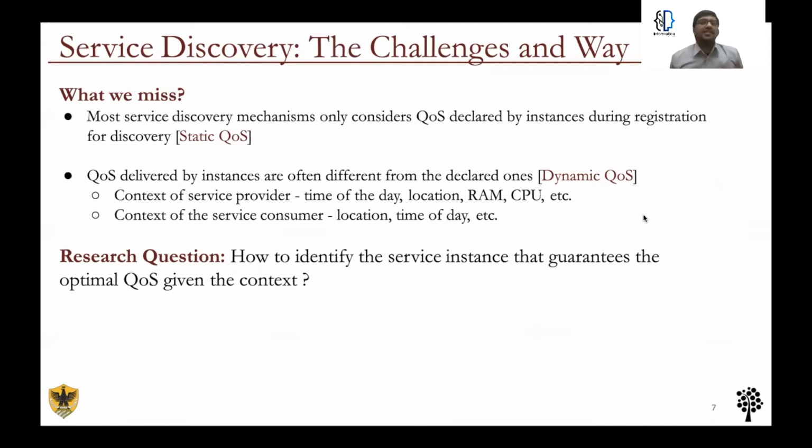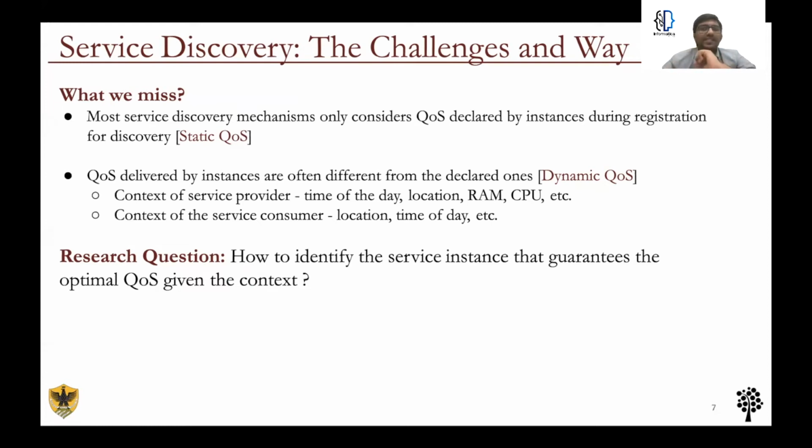But there are some challenges that exist with existing service discovery mechanisms. Most of the service discovery mechanisms perform selection based on quality of service declared by the instances during their registration. However, the quality of service of the instances fluctuates during runtime due to various contextual parameters such as location, time of the day, and so on, as well as other parameters like RAM, CPU consumption, etc. Moreover, the context of the client or the service consumer also impacts the selection. This can impact the overall quality of service provided by the service provider.